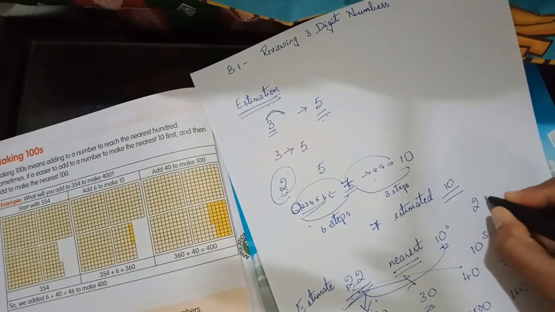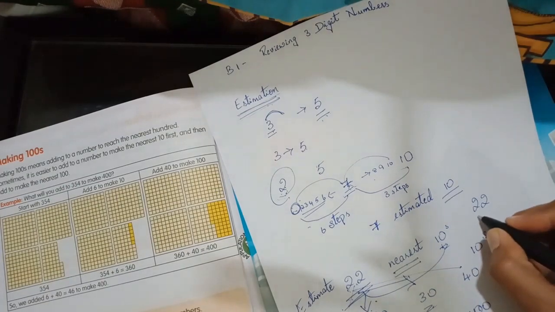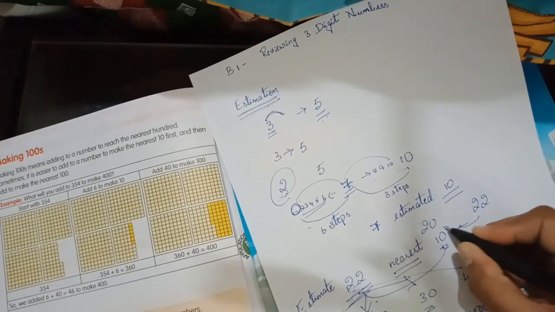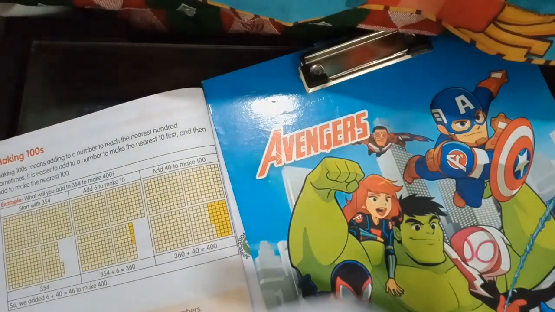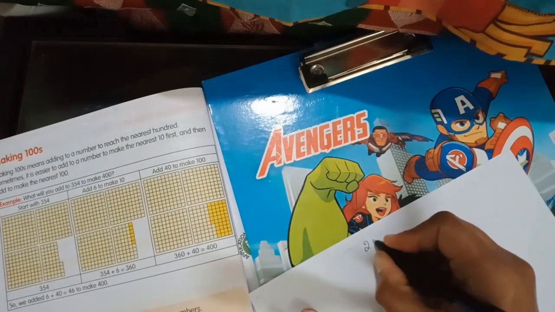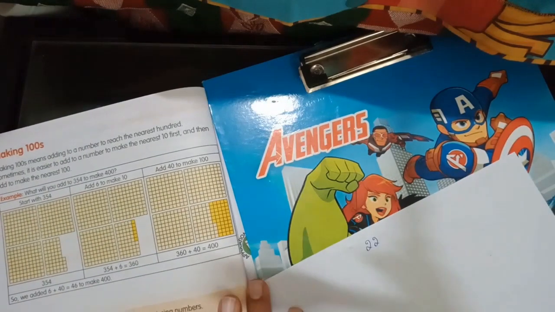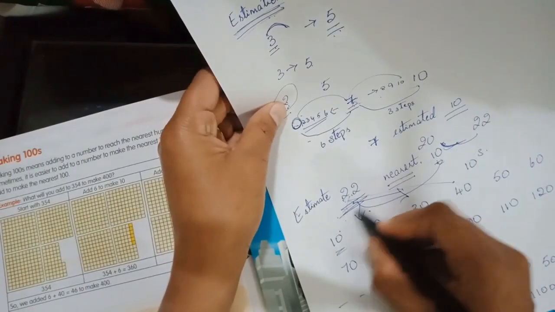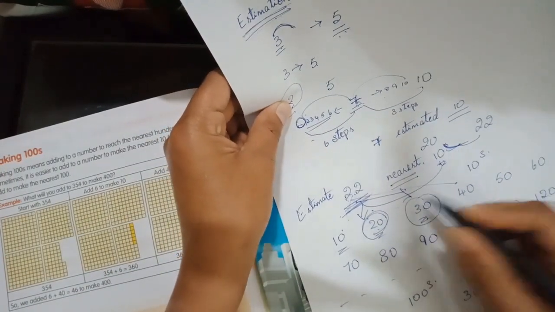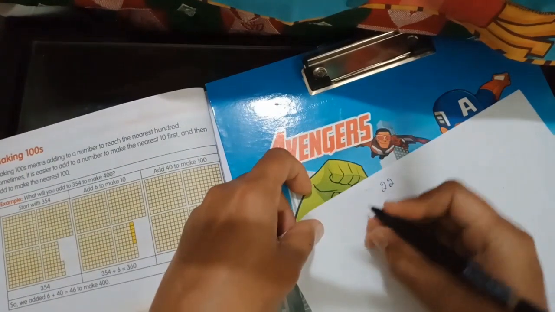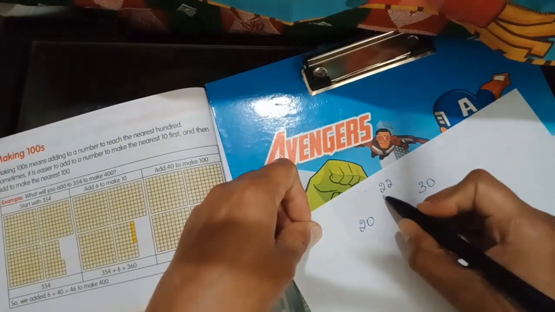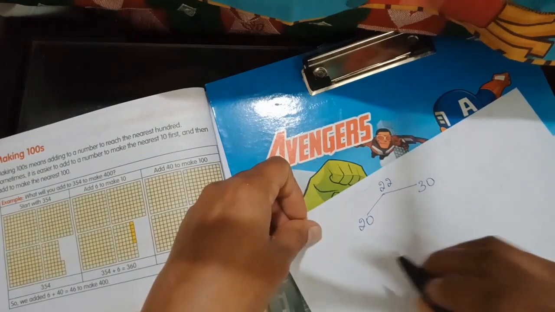Let us see. So I will write 22. How many steps is it away from 20? Let us see the nearest tens. 22 is between 20 and 30. Yes, children, it is close to both 20 and 30. So to which is it very close?